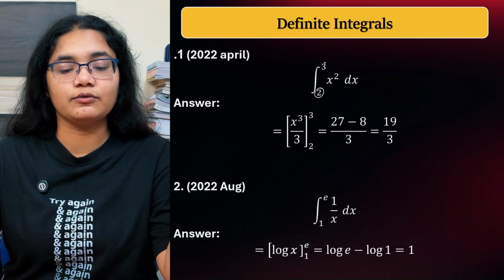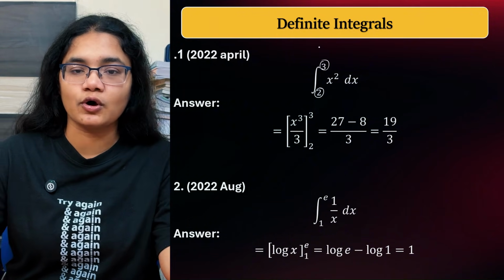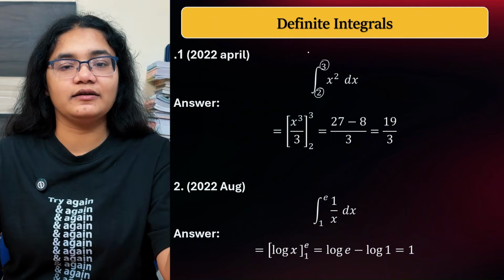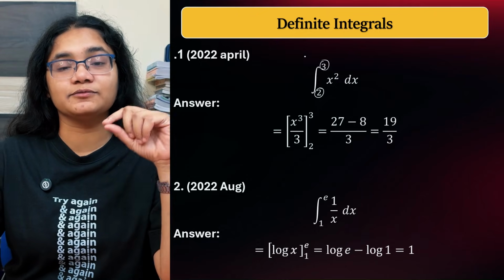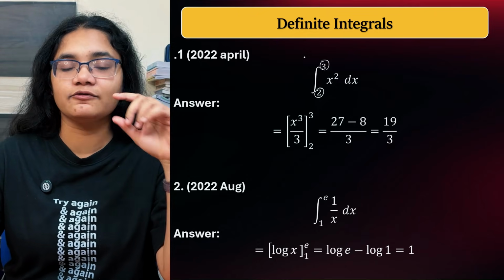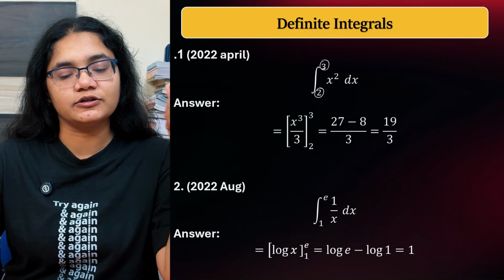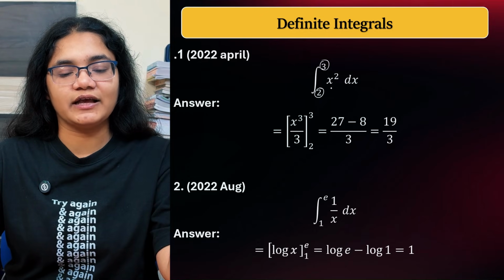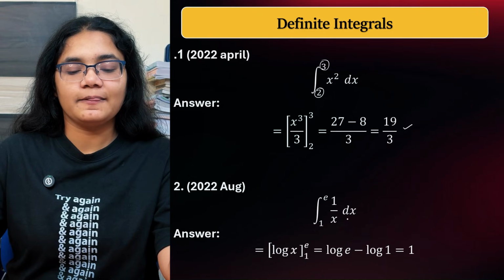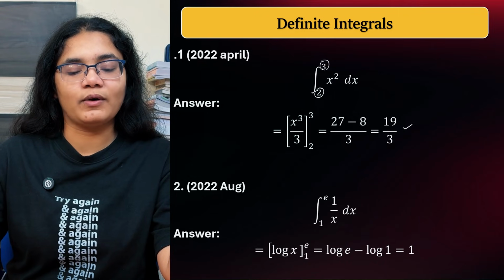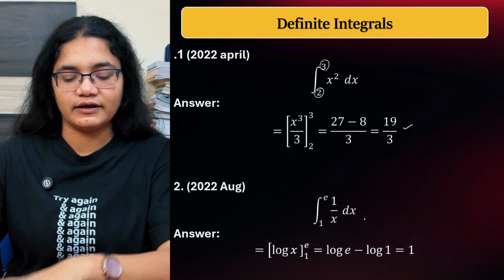Now we'll come to definite integrals. Definite integrals are where you have the upper limit and lower limit. You have to solve it like regular indefinite integrals, and at the final value you have to substitute the upper limit and lower limit and then find a numerical value for the question. So simple integration of x square will give you 19 by 3. Then 1 by x from 1 to e, the limit is there, so you have to solve accordingly.